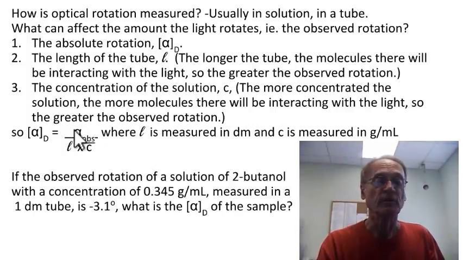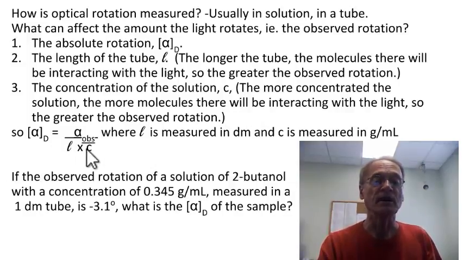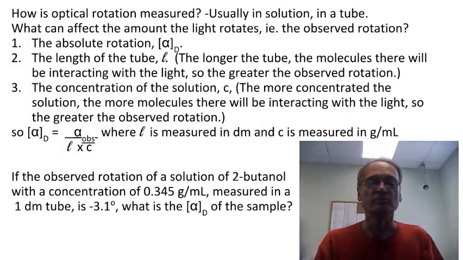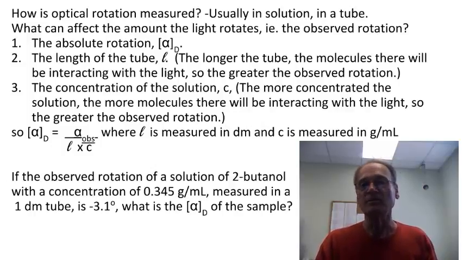This is the observed rotation, so whatever you get off of the instrument you put there, you divide it by the length of the tube, and that's in decimeters. And again, since it's usually a 1 decimeter tube, that factor kind of drops out. And then this is the concentration in grams per milliliter. Now you might wonder, that's kind of a funny concentration unit. Why do we not use molarity, which seems to be the one we use most of the time? And the answer is because to calculate molarity, you need to know moles. And to get moles, you need to know the molar mass. Sometimes you want to take the optical rotation of a compound you don't know what it is. You don't know what its molar mass is. You can't calculate moles.